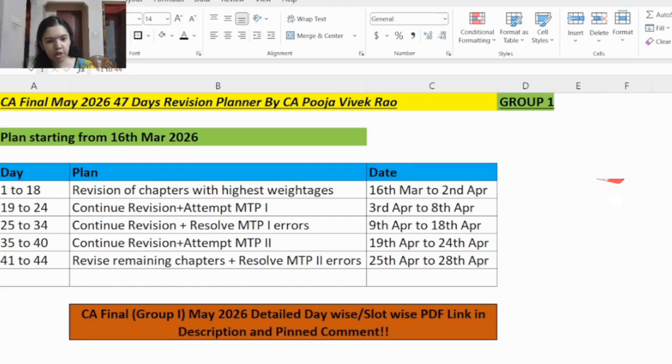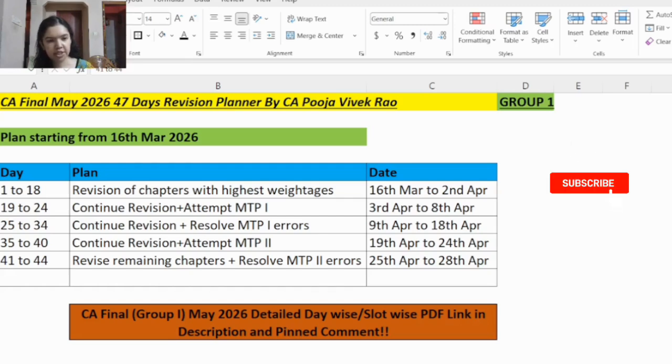Remember, CA is not about studying 12 to 15 hours randomly. It's about consistent planned study every single day. So follow this 47-day plan sincerely and you will see a huge difference in your confidence and marks.